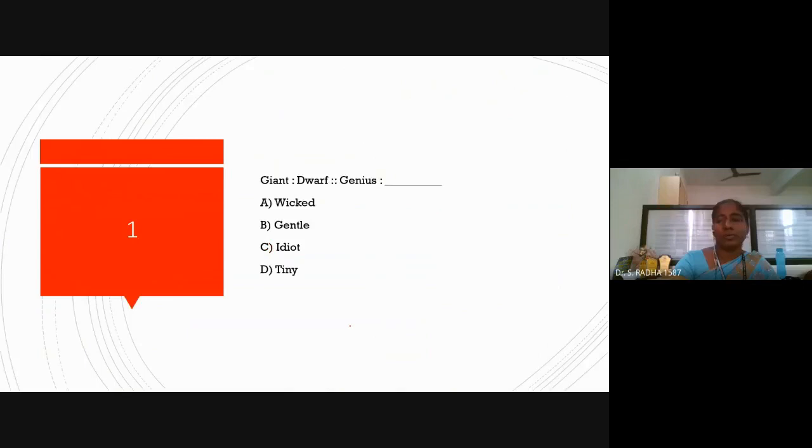We'll go with the problem. Giant, dwarf, genius. Giant means very tall. Dwarf means very short. Genius, opposite is nothing in the mind. Option C is the correct answer.